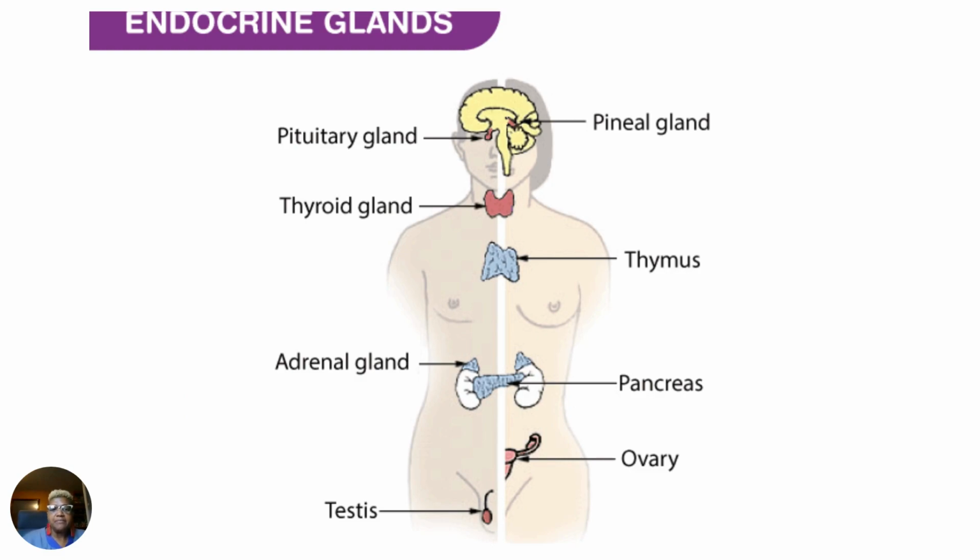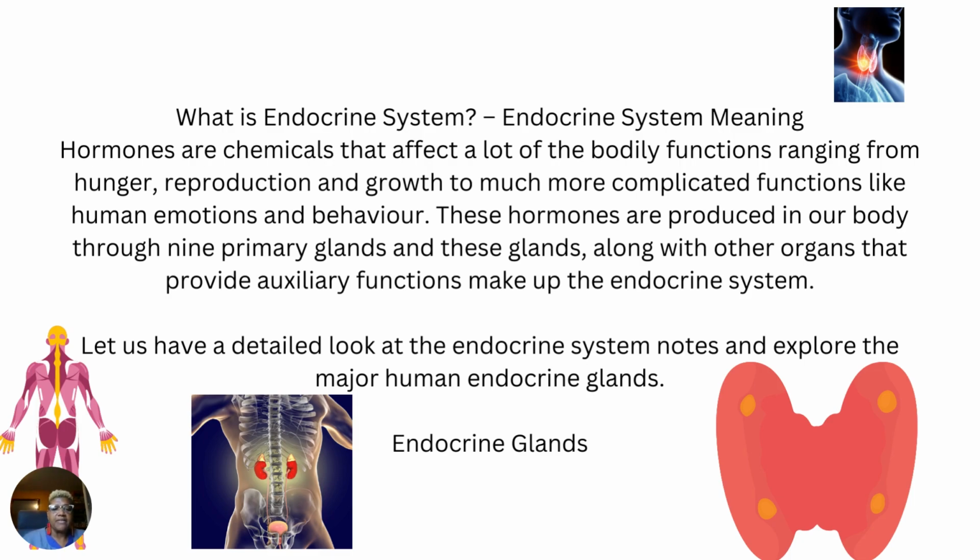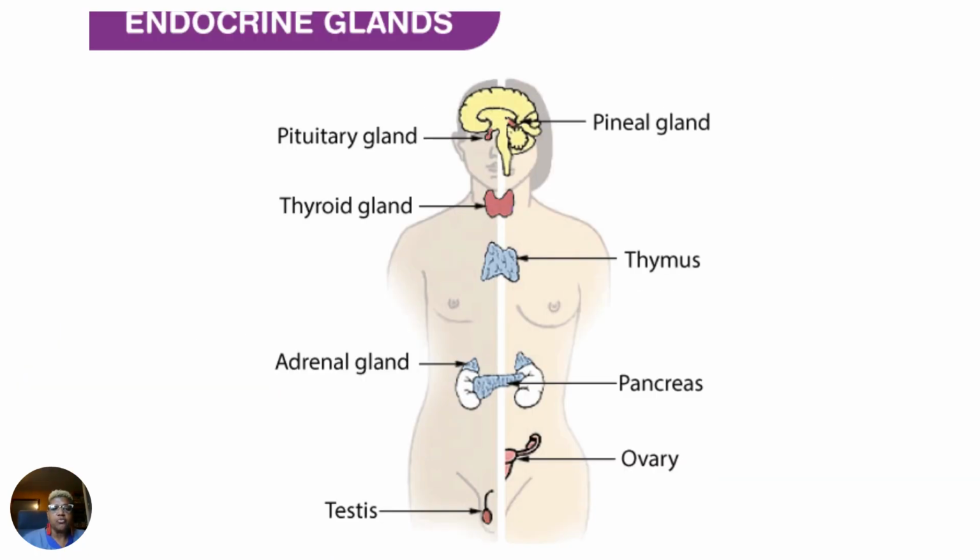Your thymus, your adrenal gland, the pancreas, the ovary, and the testes. So here are some diagrams that let you see this. If you look and you switch, the adrenal gland is located on top. Please pay attention to this diagram. It's showing you where everything is located in your body.